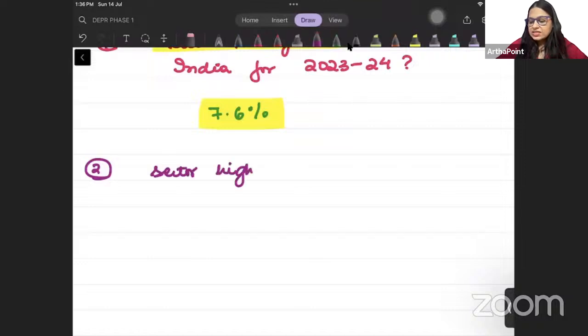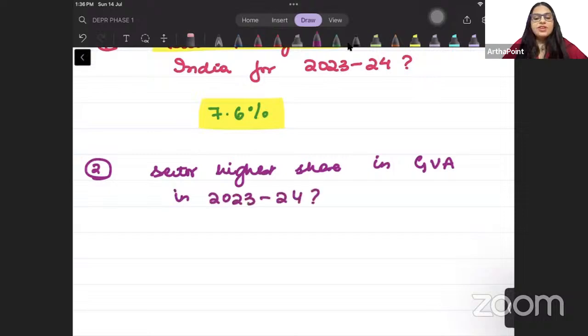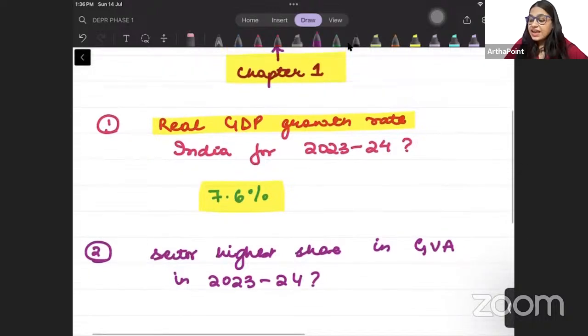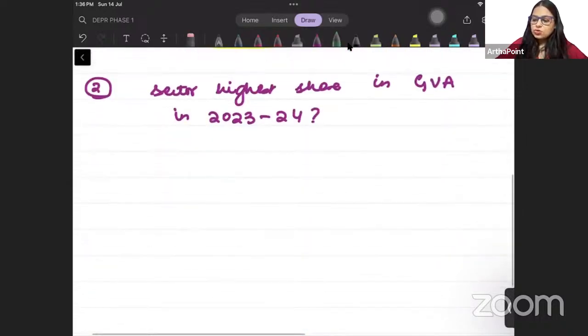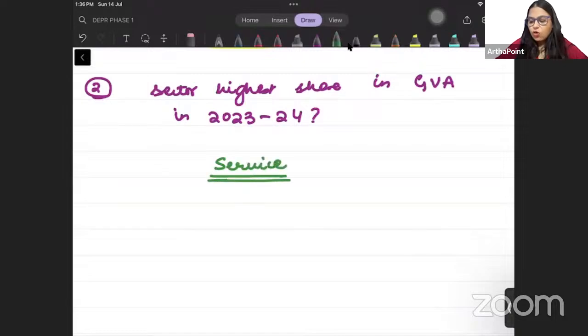Second question, beta. Which sector has the highest share in gross value added in 2023-24? Which sector of India has the highest share in gross value added in 2023-24? And the right answer to this question, beta, is the service sector. The service sector of India has given the highest share in gross value added, GVA, in 2023-24. Okay beta, next question.